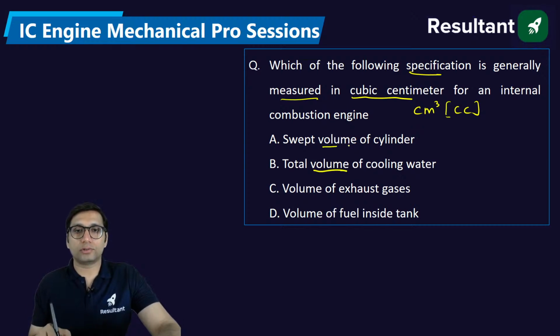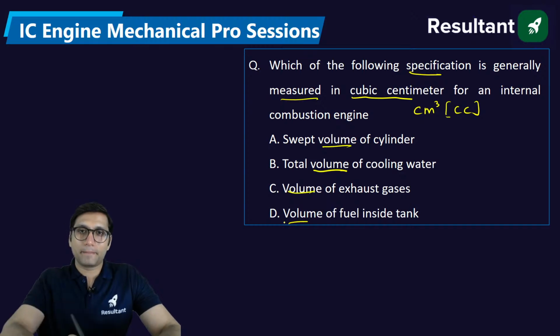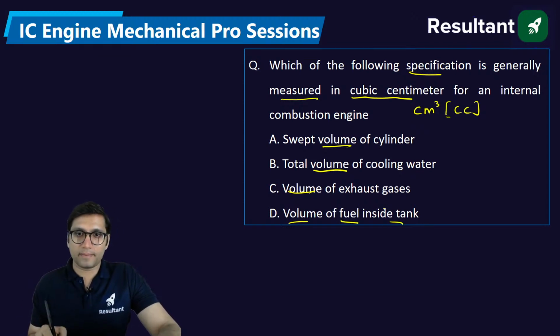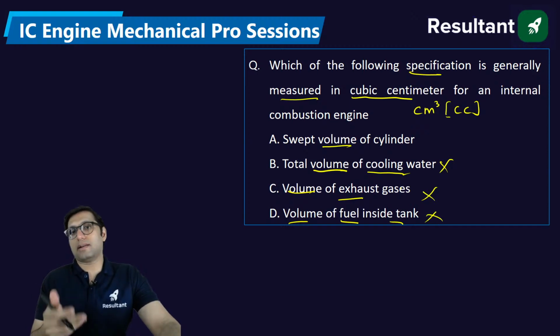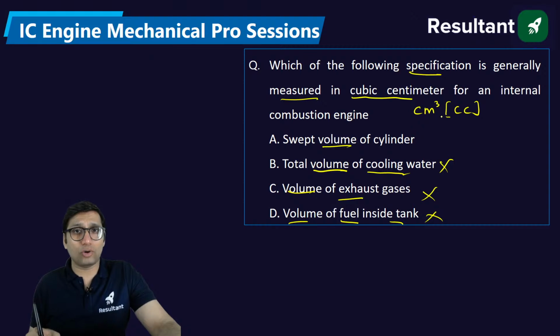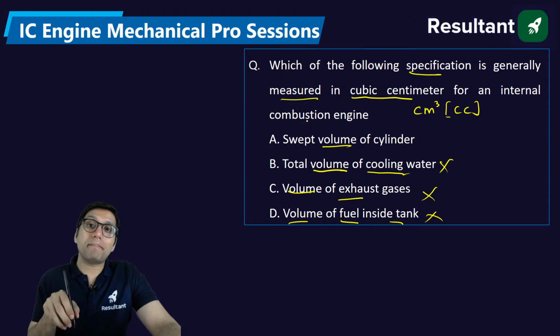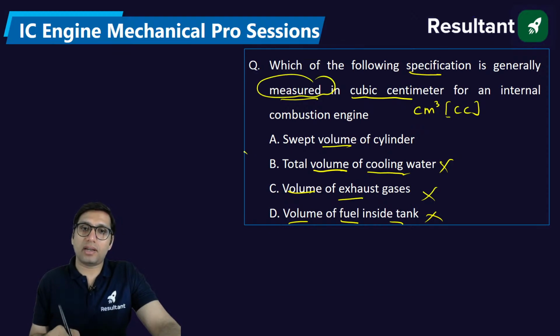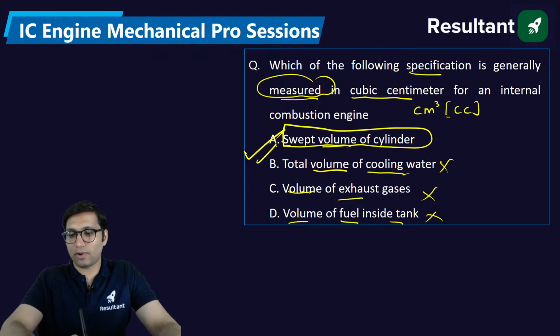Here also volume, here also volume, but which volume are they talking about? We generally don't measure the volume of the fuel inside the tank, the volume of the exhaust gas, or the volume of the cooling water. If you want to measure them, they can be in centimeter cube, not a problem, that is just a unit. But which is the measurable quantity that we try to measure in the engine? We always measure the swept volume of the engine.